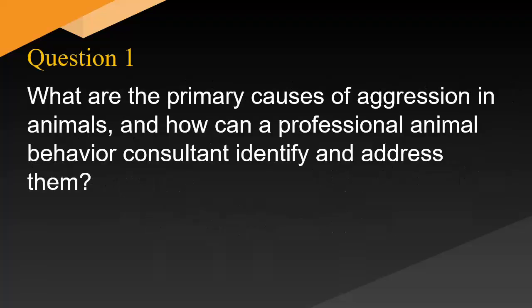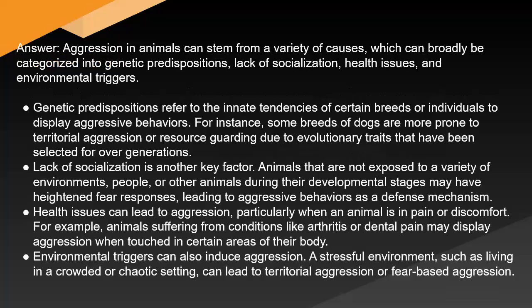What are the primary causes of aggression in animals, and how can a professional animal behavior consultant identify and address them? Answer: Aggression in animals can stem from a variety of causes, which can broadly be categorized into genetic predispositions, lack of socialization, health issues, and environmental triggers. Genetic predispositions refer to the innate tendencies of certain breeds or individuals to display aggressive behaviors.